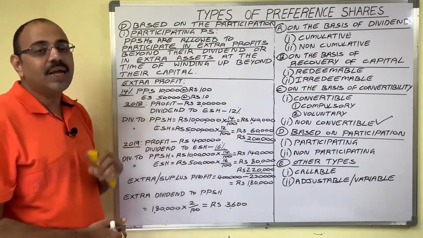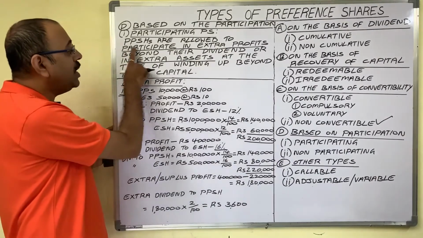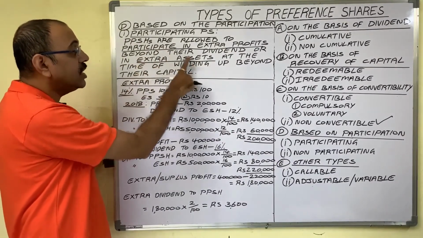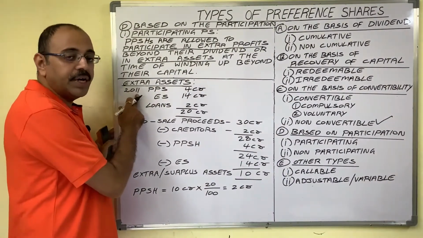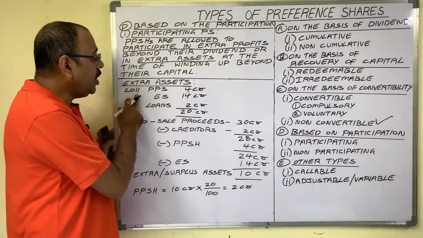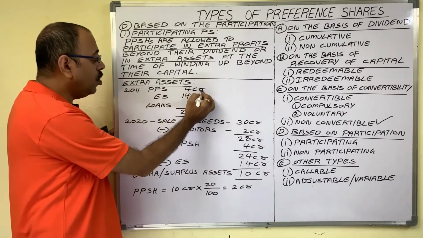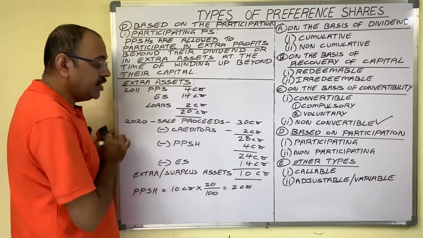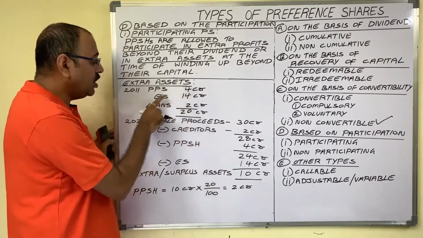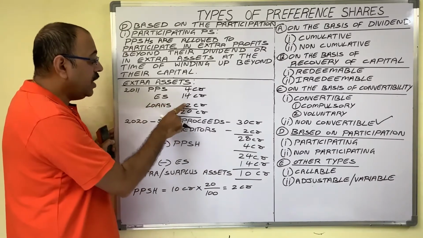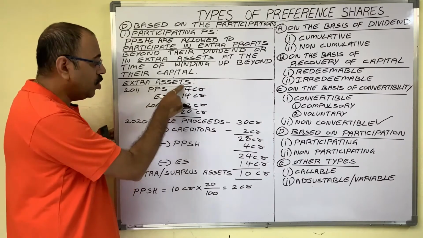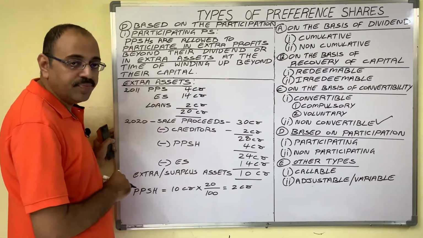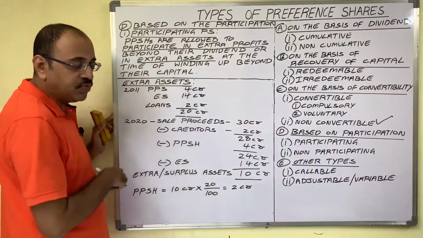Now let us see the second point, that is participating in extra assets. Suppose a company is incorporated in 2011. The company issued 4 crore worth of participating preference shares and 14 crore worth of equity shares, and the company has taken loans of 2 crore rupees. The total becomes 20 crore. Let us see this in percentage form.